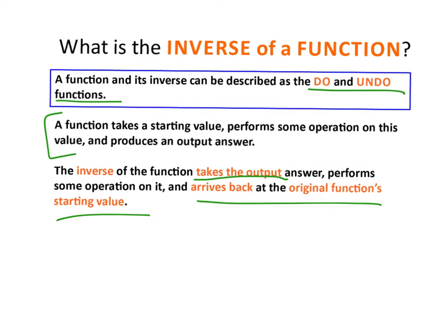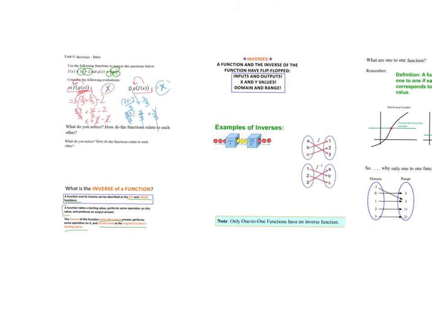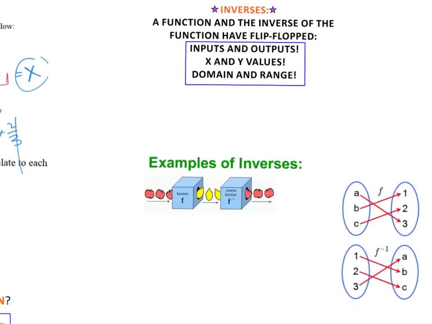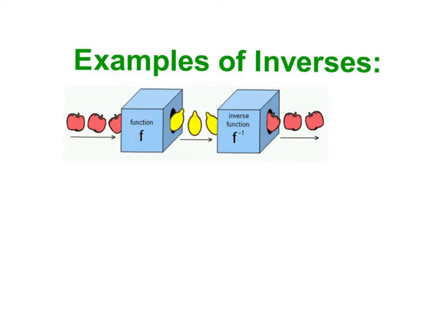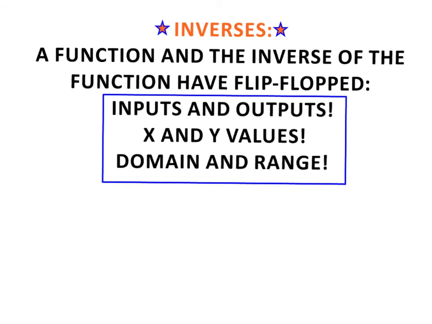I have a nice little picture that explains this, okay? But this is the idea of an inverse. It undoes the function, okay? So, since it undoes the function, here, let me show you this picture first, sorry. So here's a great picture where it says, we have apples, we're going to input them into the function to get lemons, but I take the lemons and I input them into the inverse and I get apples again, okay? So because it undoes it? I think that's a Carrie Underwood song.